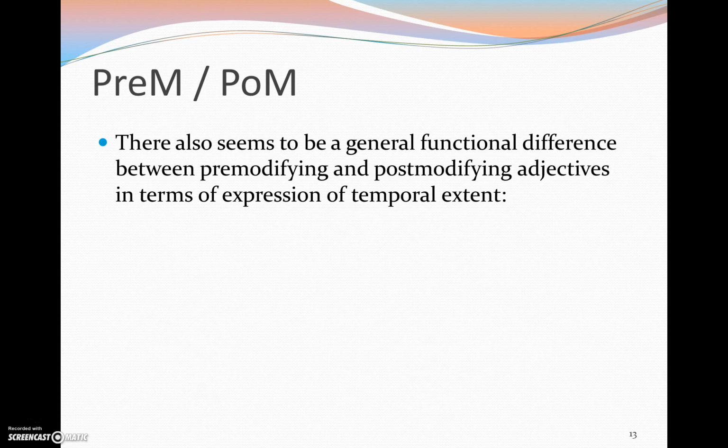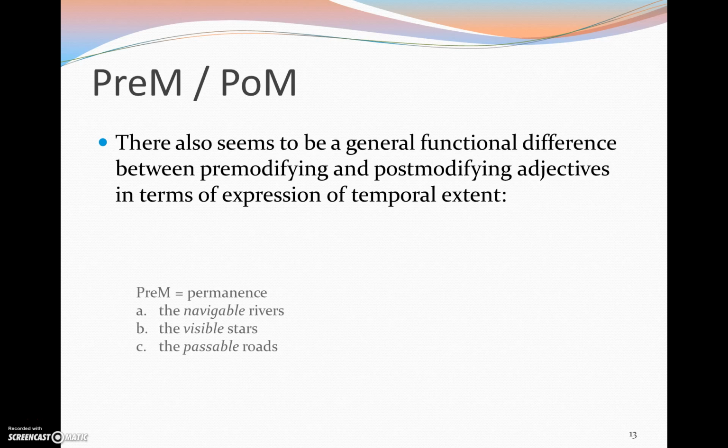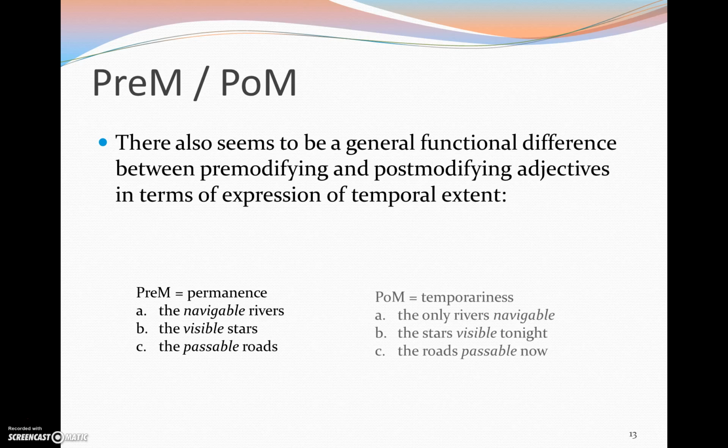Now, in addition to such adjectives that seem to have built-in differences in meaning, there also seems to be a general functional difference between pre-modifying and post-modifying adjectives in terms of expression of temporal extent. Often if an adjective phrase occurs in the pre-modifier position, it indicates some sort of permanence, all right? So the visible stars, it means the stars that are visible to us, but at all times, basically.